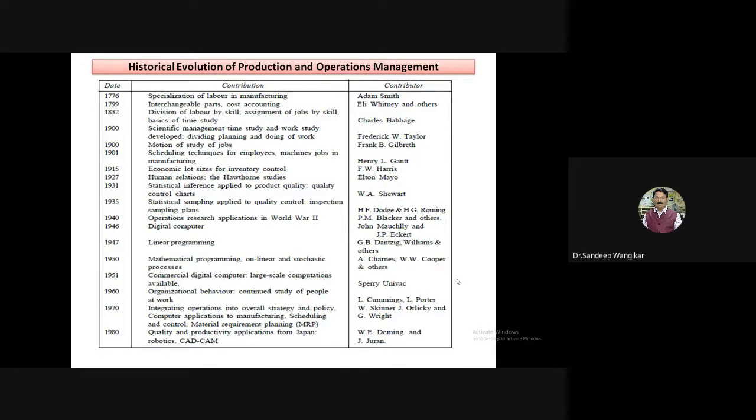Further, in 1799, interchangeable parts and cost accounting.